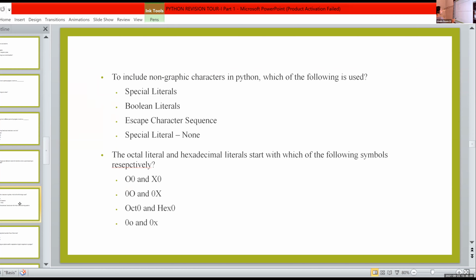Ma'am, what is this non-graphic character? Non-graphic means we are using tab space or new line, or if you want to add a bell sound, just like that. Using slash, we are using N for new line.